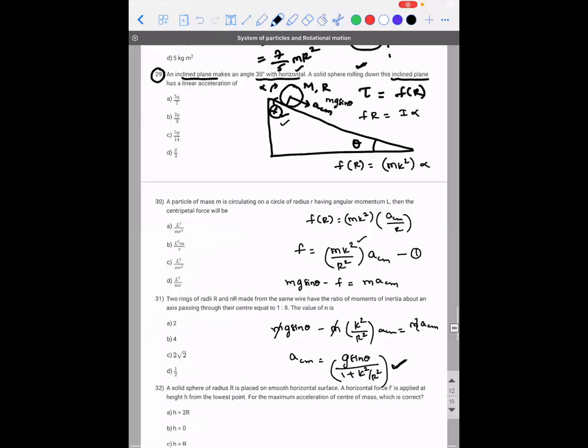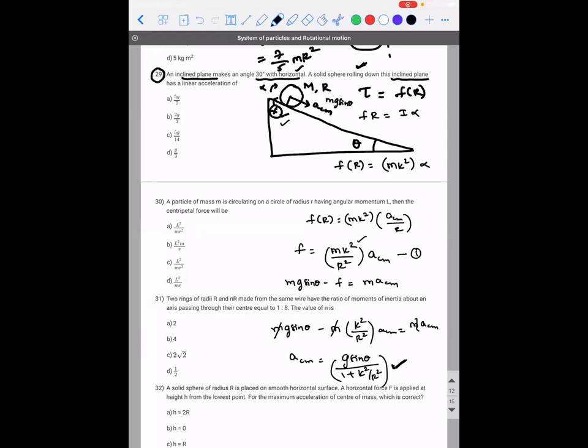Please write it down. Where k stands for the radius of gyration.